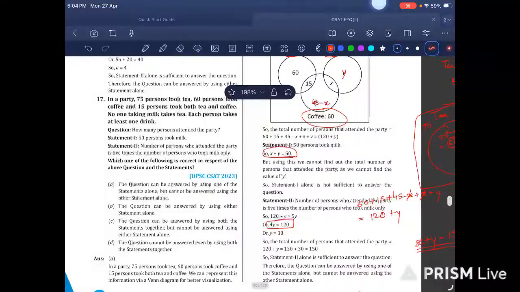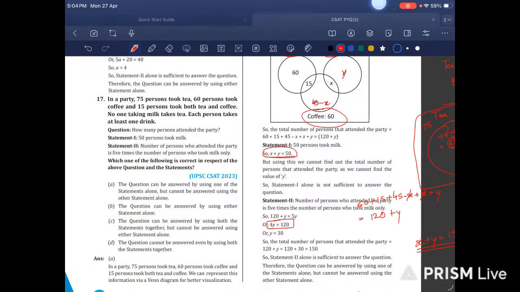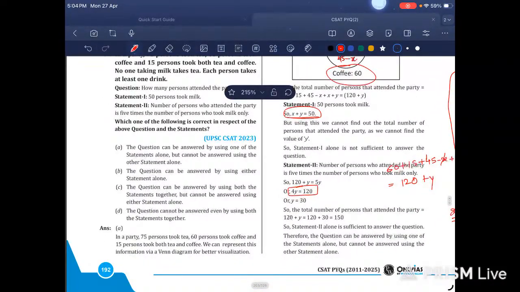See, this is what I was talking about. In actual examination, you won't be able to think properly. Can be answered by using either statement. Not either, by only one statement. So option E is correct.